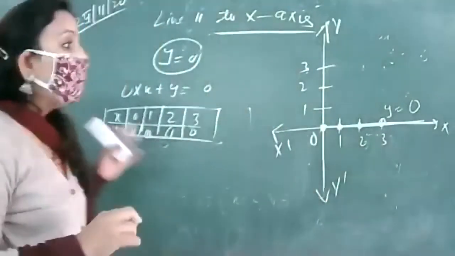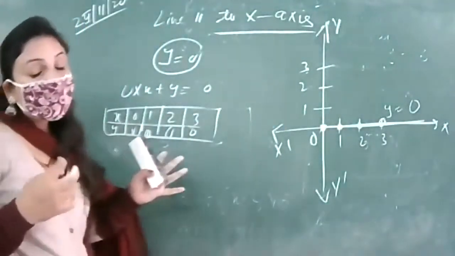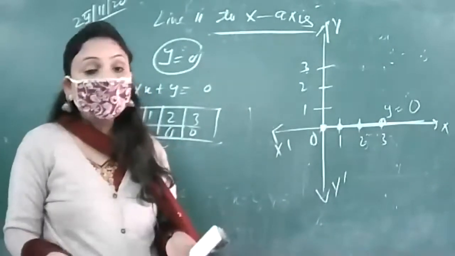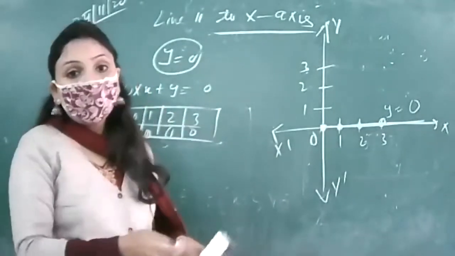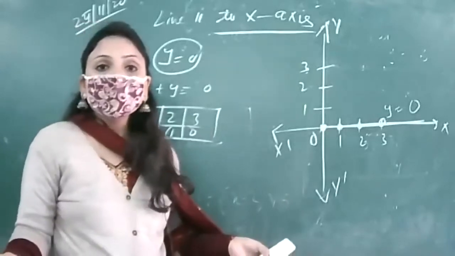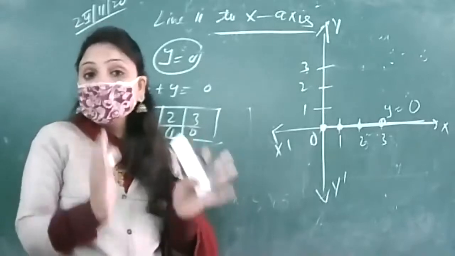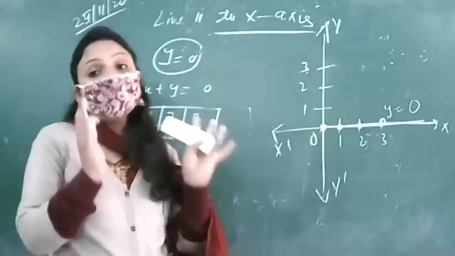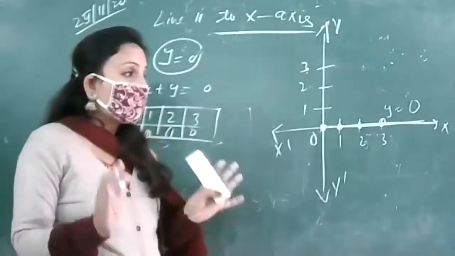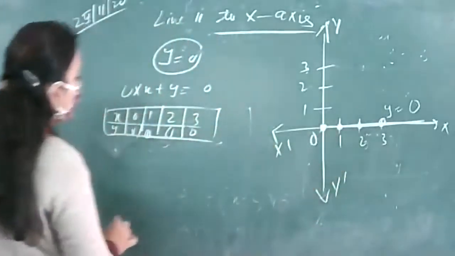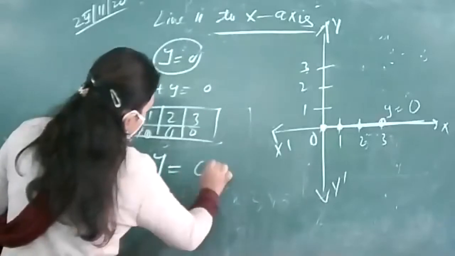That means y is equal to 0 is same as x-axis. So what we are observing, that when we are drawing y equal to 0, it is nothing but the same line as our horizontal axis, that is x-axis. So if someone is asking you what is the equation of x-axis, your answer will be y equal to 0.